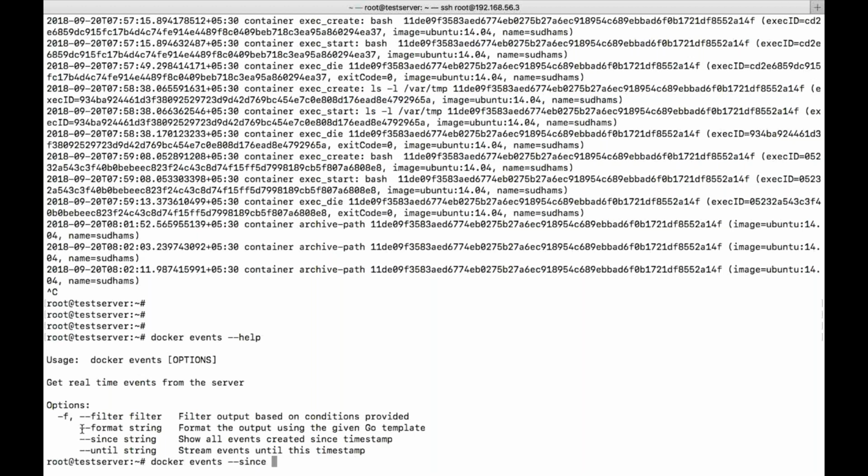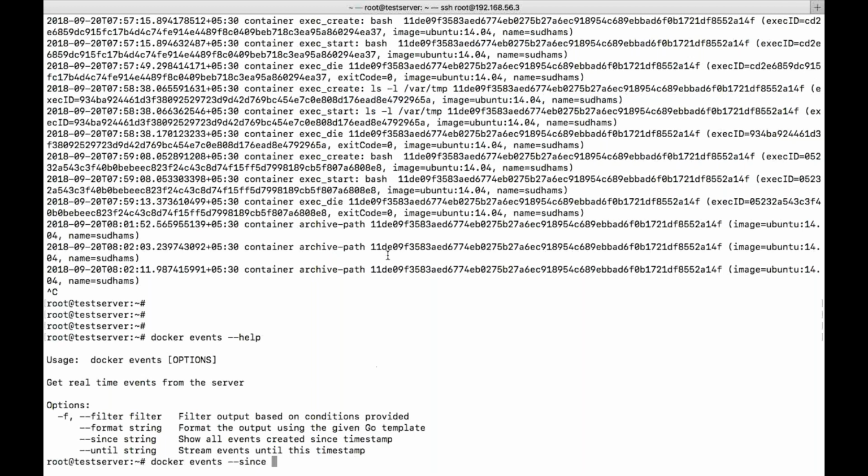In the sense, if you want to see the time frame between, from past 1 hour and let us say from past 2 hours to past 1 hour, then we need to go for since and until. Until in the sense till here, since in the sense from there. That is the major difference between since and until. That is what we are trying to do.